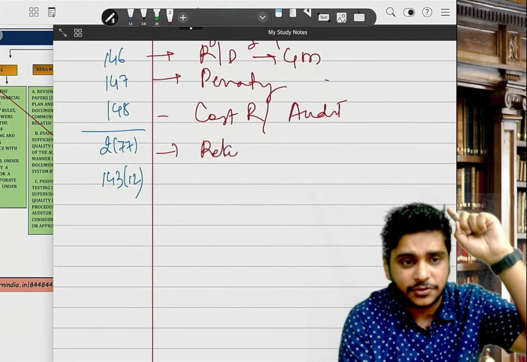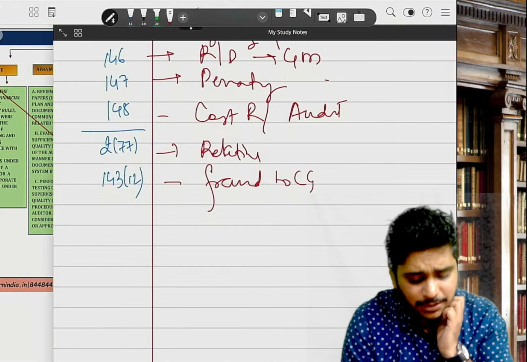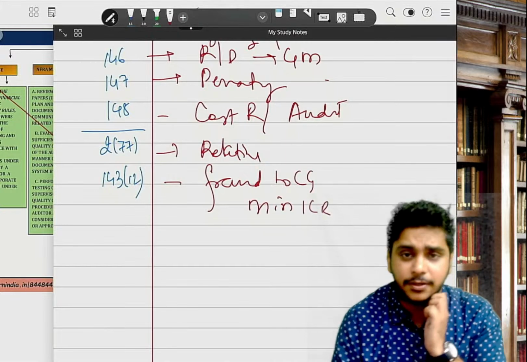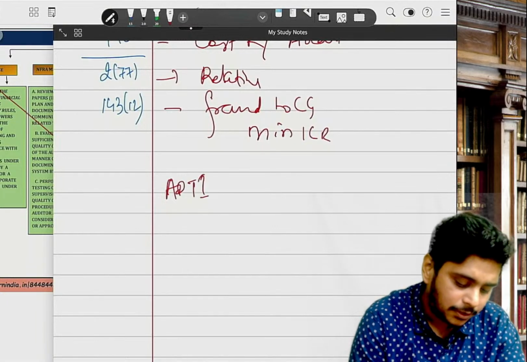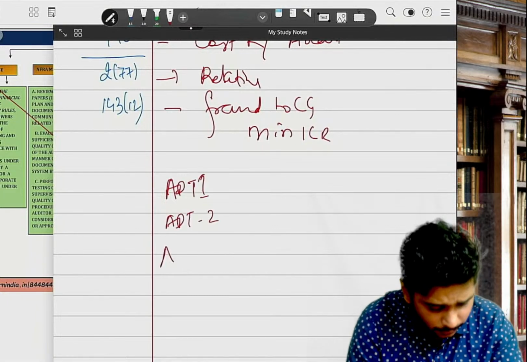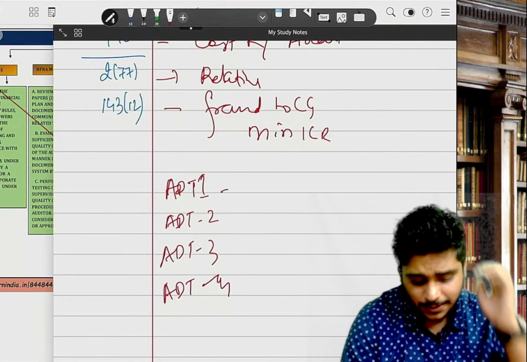In the preliminary chapter we have done this. 142 is basically fraud reporting to CG. CG minimum should be 1 crore. Okay. So we did 4 form numbers: ADT-1, ADT-2, ADT-3, ADT-4. ADT-1, 2, 3, 4.